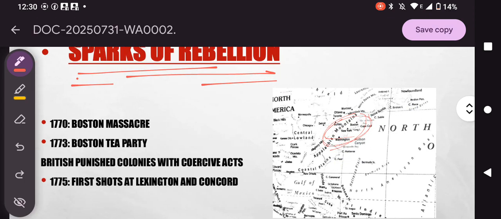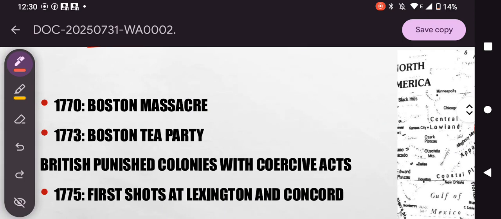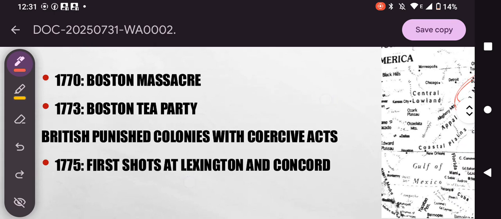Coming to the dates, in 1770 the Boston Massacre happened, and in 1773 the Boston Tea Party incident happened, after which the British punished the colonies with the Coercive Acts. In 1775, finally, the first shots were fired at Lexington and Concord. These are the two cities.